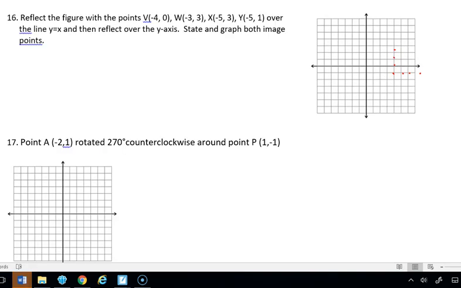Number 16 says reflect the figure with the points V, W, X, Y over the line y equals x, and then reflect over the y-axis and state and graph both image points. Okay, so the first thing we're going to do here is over the line y equals x, so that's going to be y comma x. That's going to be our first prime transformation. And then it says reflect over the y-axis, and that would be a change in x. So those are the two rules that we're going to apply to all of these points, and then we're going to plot them.